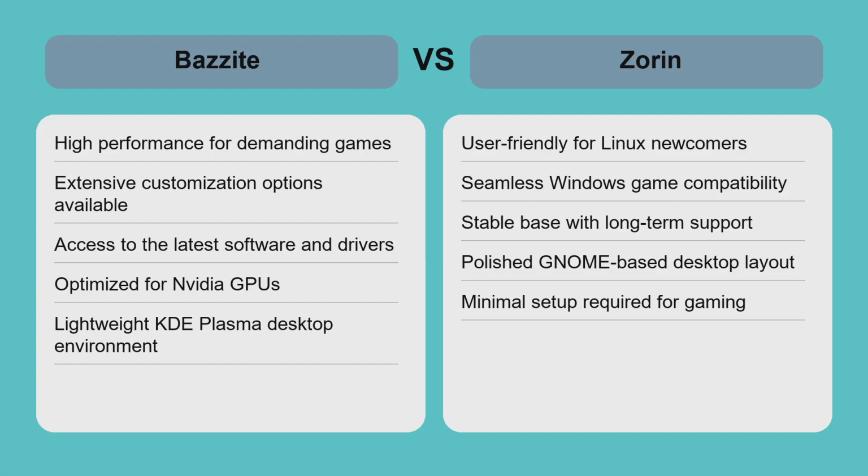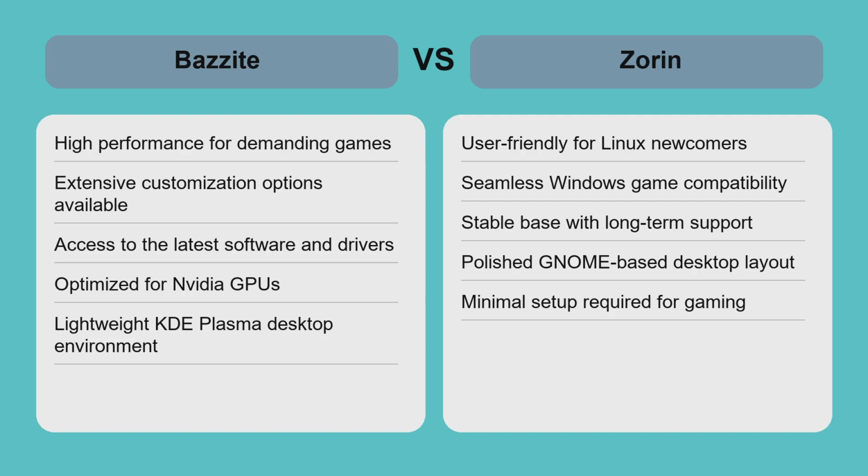Bazzite and Zorin cater to different types of gamers. Bazzite shines in scenarios where performance and customization are key, such as competitive gaming or streaming setups, thanks to its Arch base and optimized drivers. It demands more user involvement but rewards with flexibility and speed.